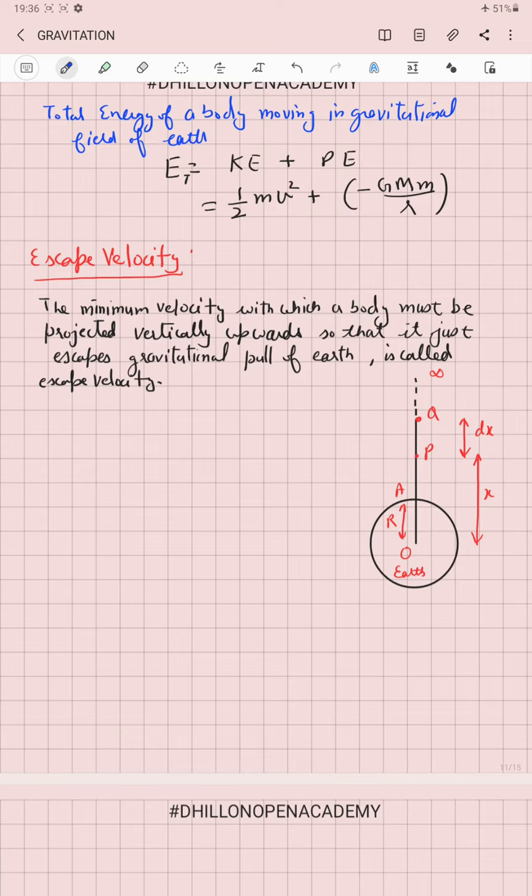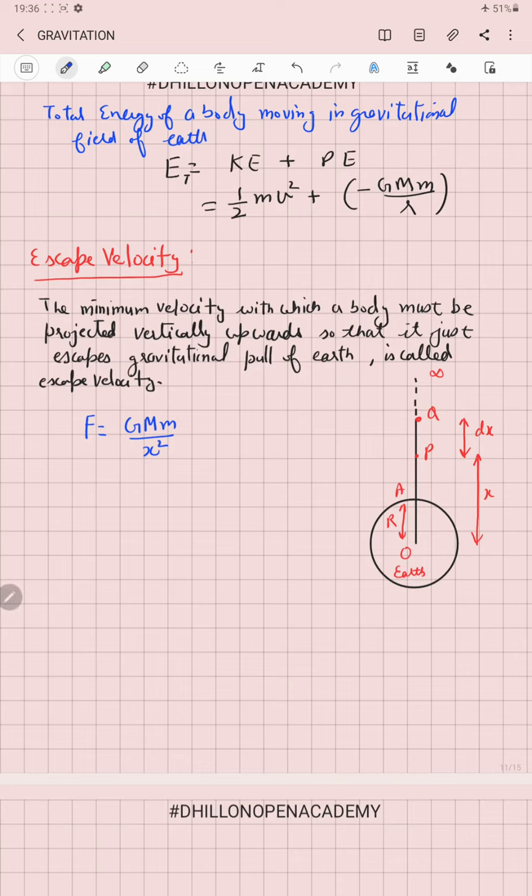When the body is present at the point P, the force of attraction on the body will be F equal to GMm over x square. Because the body is to be moved free from the gravitational pull of earth, we have to increase the distance.